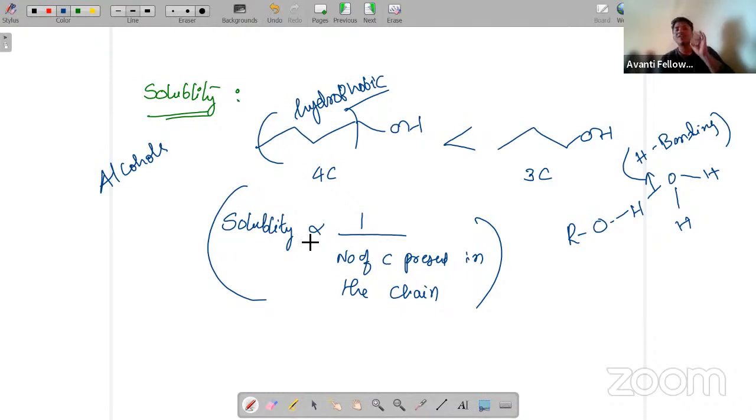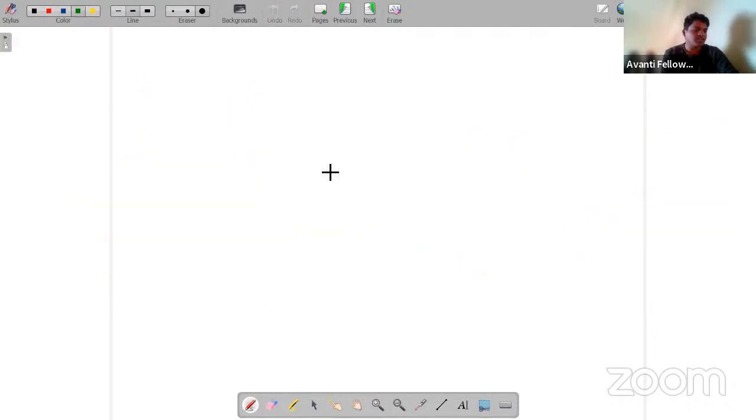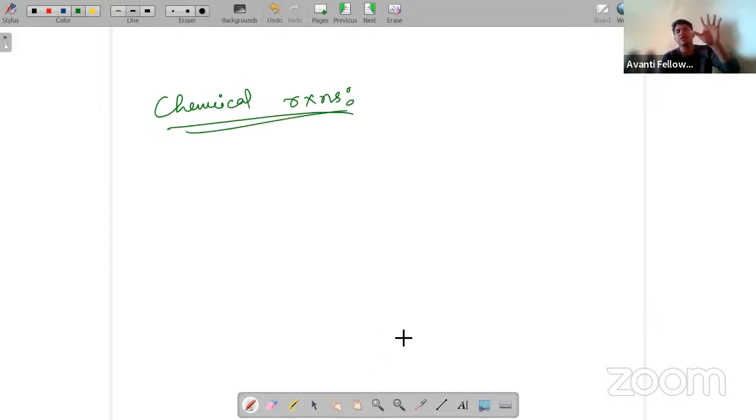So why are alcohols soluble in water? Alcohols are soluble in water due to hydrogen bonding, that's it. This you need to remember. Next topic: chemical reactions, very important. I'm picking directly from your exam, from your NCERT only, and teaching now. Nothing to worry too much about.